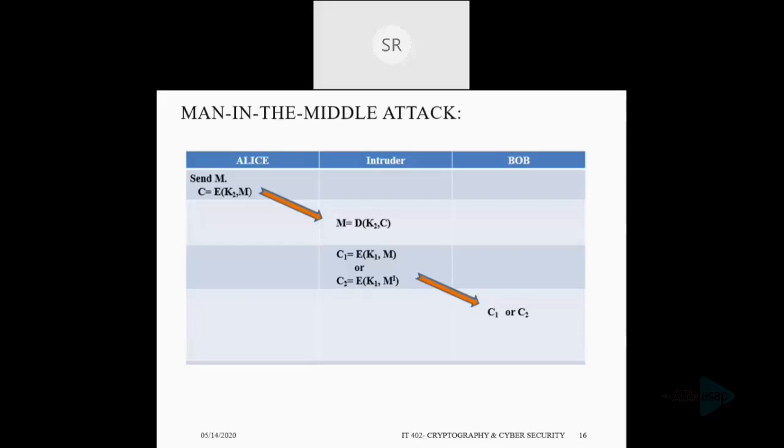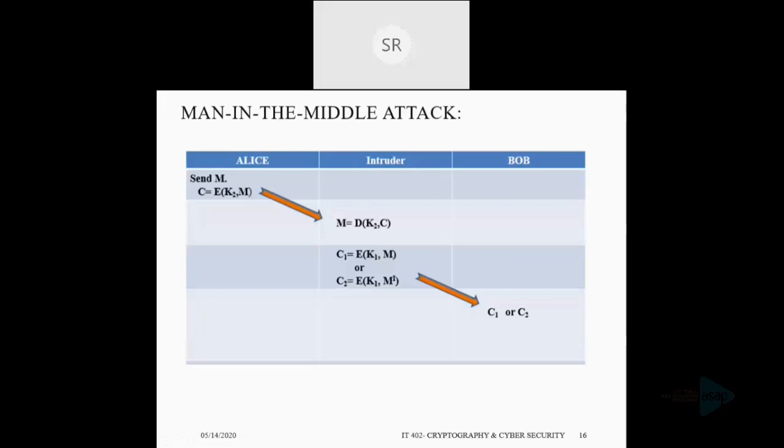See, in the first case, C1, the intruder just wants to eavesdrop on the communication without altering it. That means he just wants to overhear the communication between Alice and Bob. In the second case, C2, the intruder really wants to modify the message going to Bob.